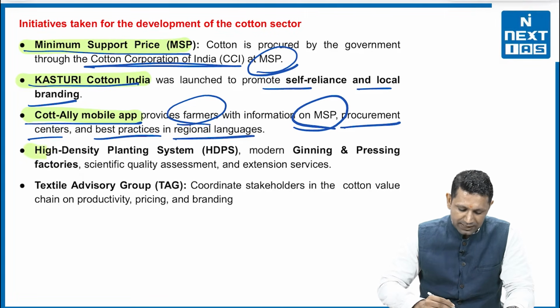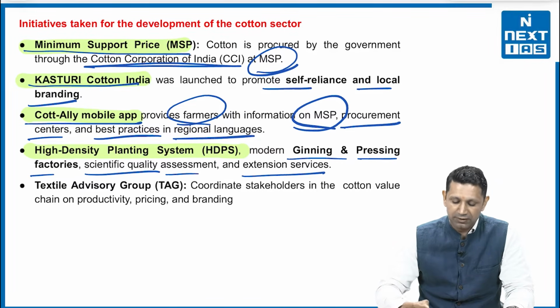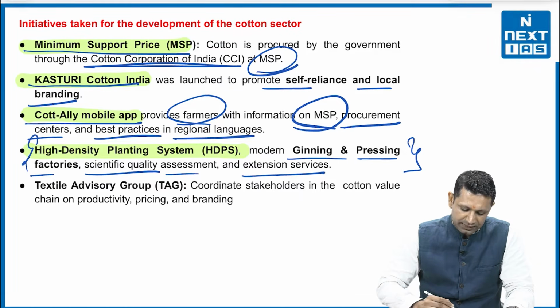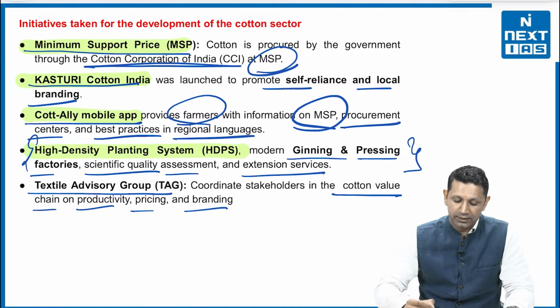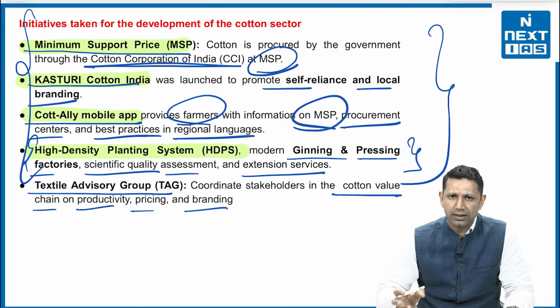Then next is the high density planting system. This high density planting system, along with modern ginning and pressing factories, scientific quality assessment and extension services, are also some initiatives being taken by the government. Lastly, there is the textile advisory group, which is going to coordinate with stakeholders in the cotton value chain on productivity, pricing and branding. So these are the basic initiatives that the government is taking with respect to the cotton and textile sector in the country.